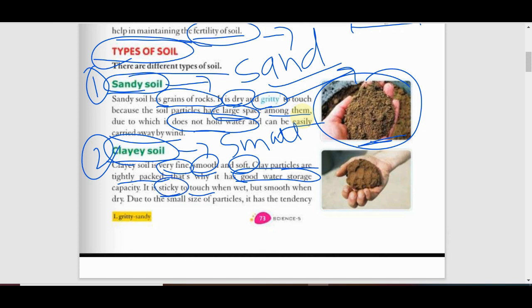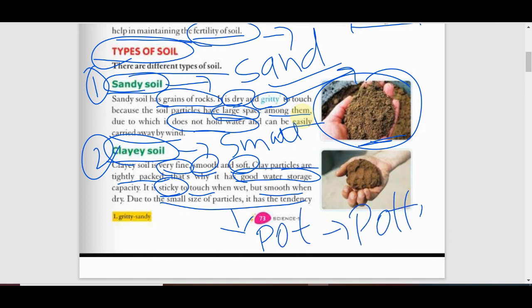What is the meaning of sticky touch? Sticky means chip-chipa. Okay, and it is very smooth. So that's why we generally use these clay soils in making pots, or we can say in pottery systems. So I think you know the pottery, all those vessels or utensils, they are generally made from soil.